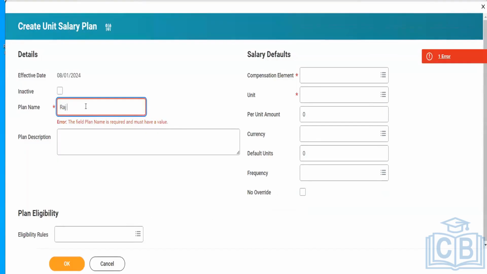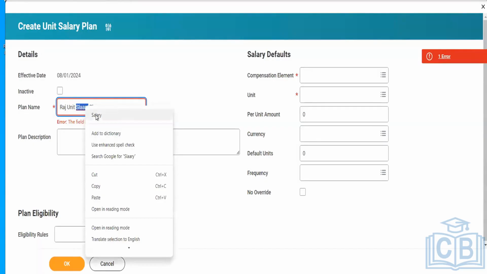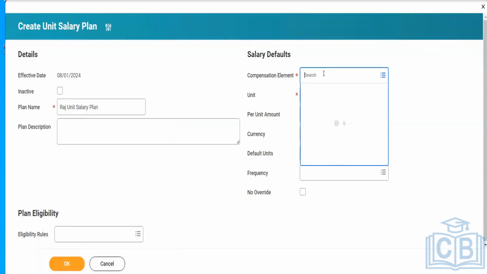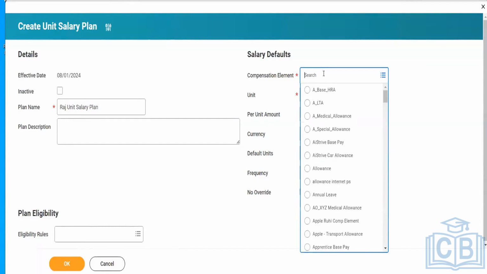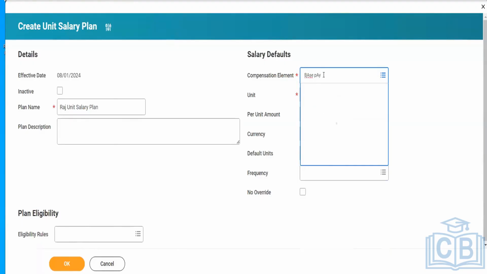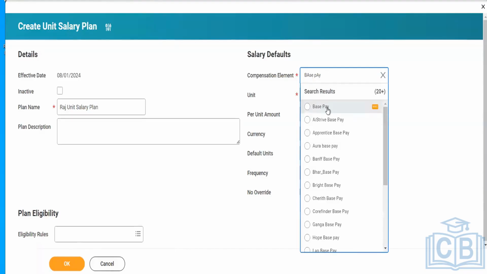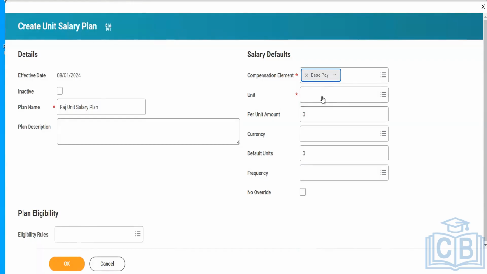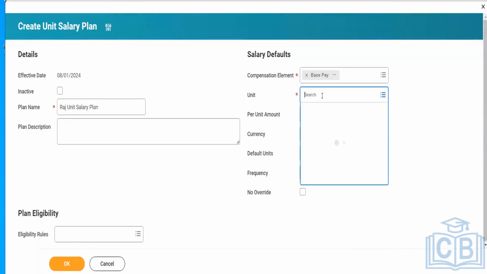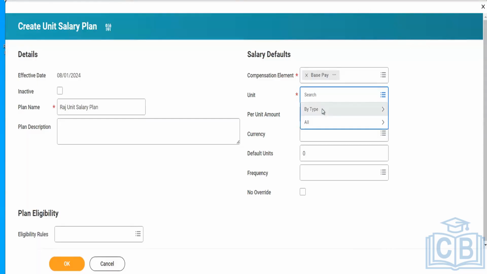Similarly, you can mention here the unit salary plan, and here the compensation element. You can choose anything, right? Depending upon whatever you want to have here, I'll set a base pay. Let's set it as base pay. This is the unit. Here you have to define the unit, in which unit you want to measure.